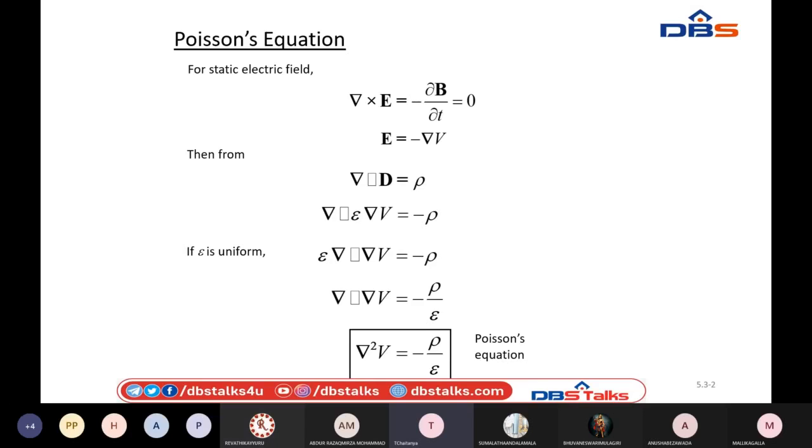See here once again, for deriving the Poisson's equation, I have considered delta cross E equals minus dou B by dou T, the Maxwell's equation for time varying fields.